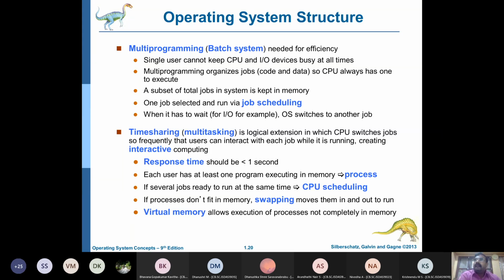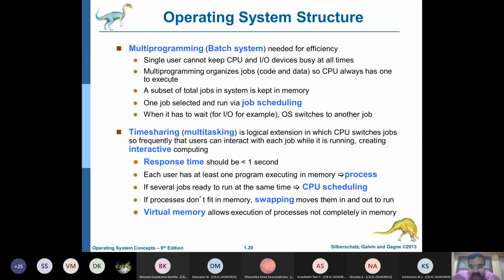I'm just giving you the same example. You are printing, you have given a print command, you are copying a file from C drive to D drive, and you have also banged the keyboard. All three things are happening. But in a multitasking or time sharing system, the CPU is switching between all the three jobs.